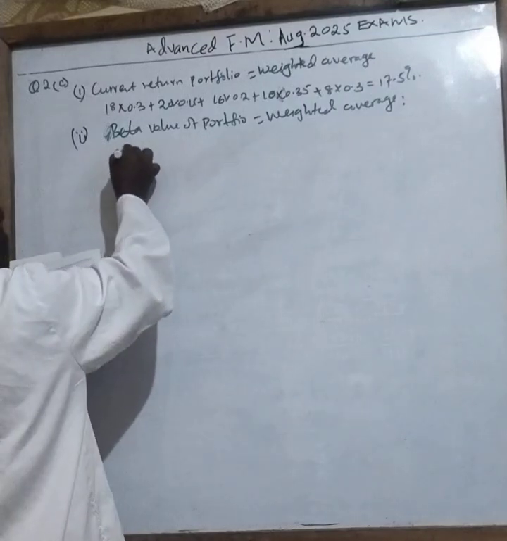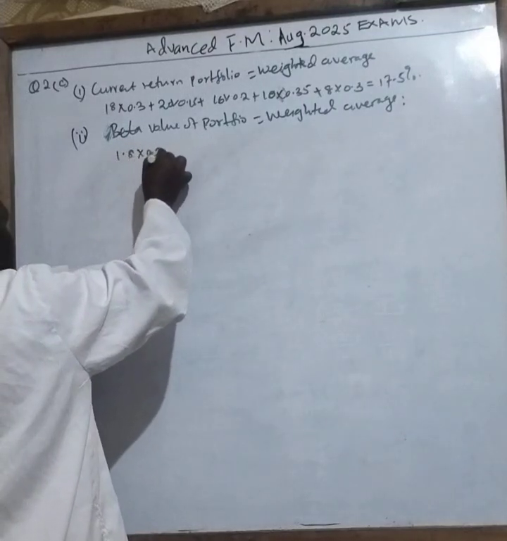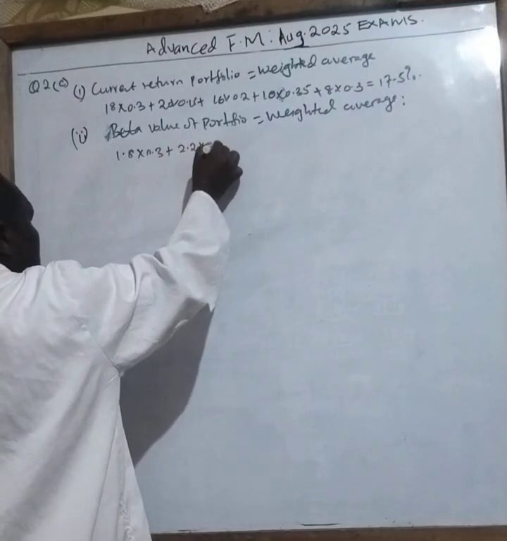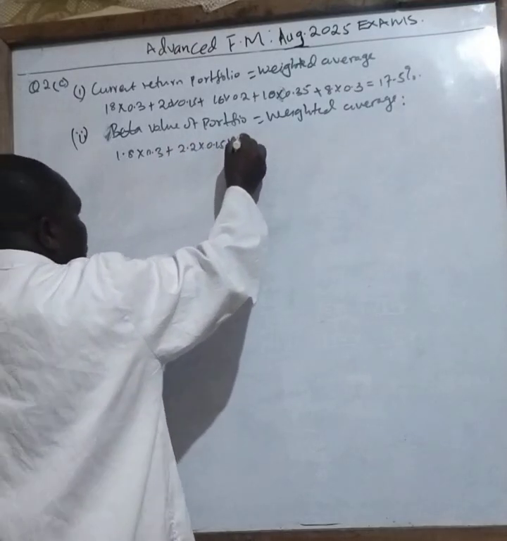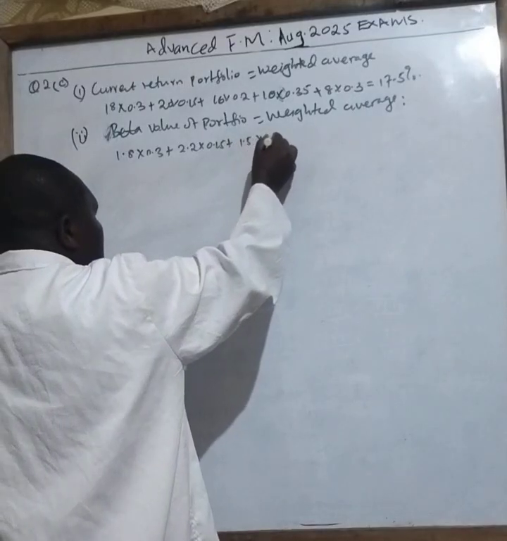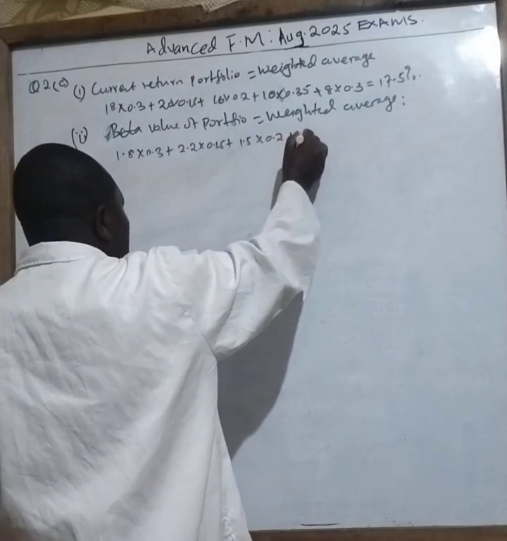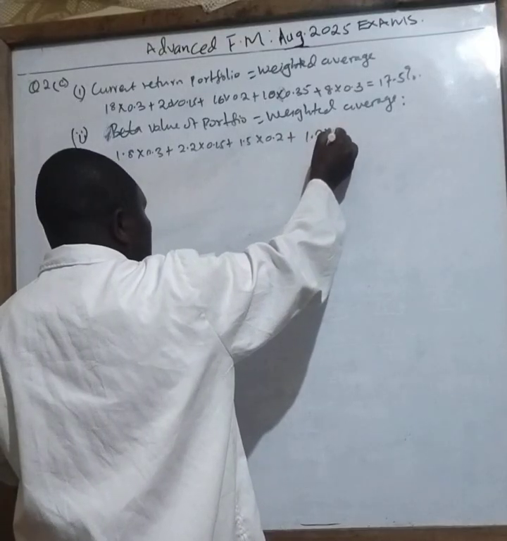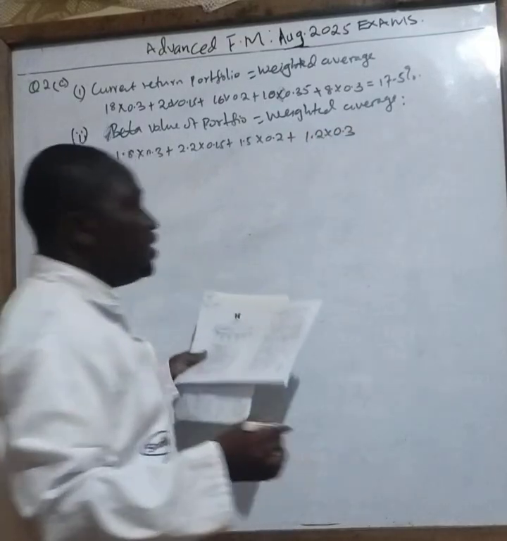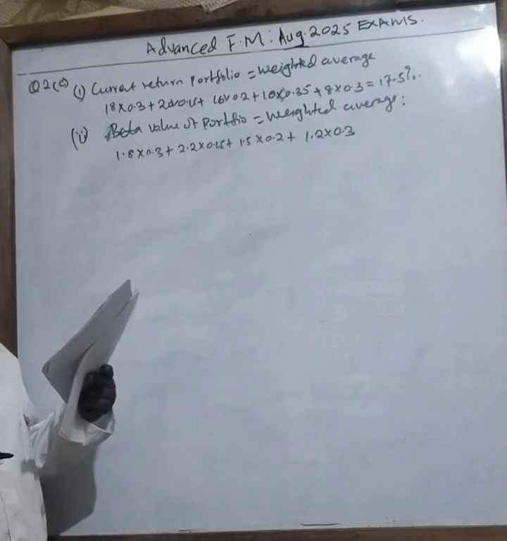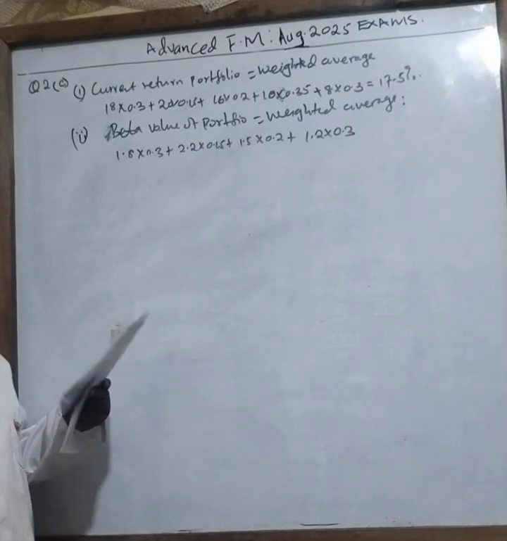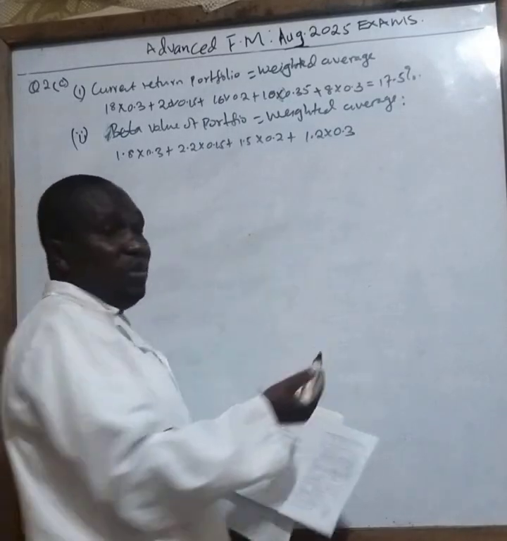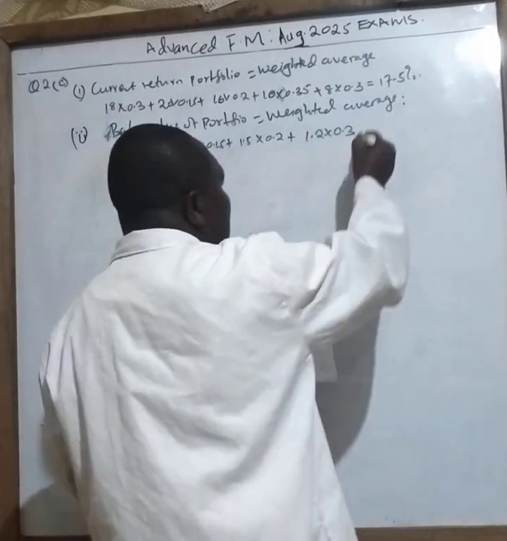For A, it will be 1.8 times 0.3 plus 2.2 times 0.15 plus 1.5 times 0.2 plus 1.2 times 0.3. Now they are saying beta. Then look at the risk-free rate there. It is 0. If it is 0, it will be 0. So we don't need to include it here. But you can still include, but it will be 0 because there is nothing you have there.